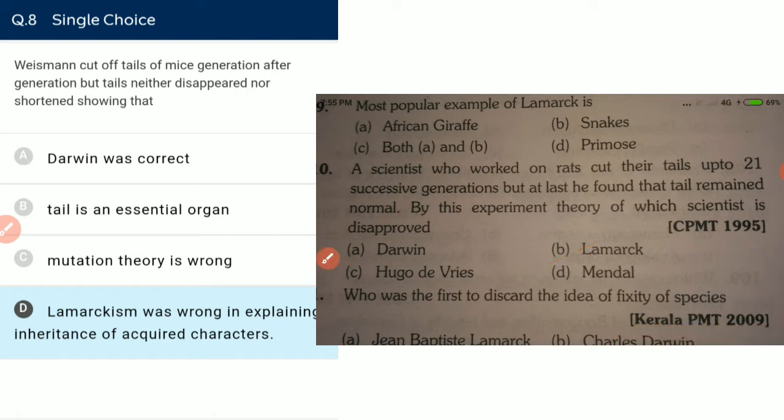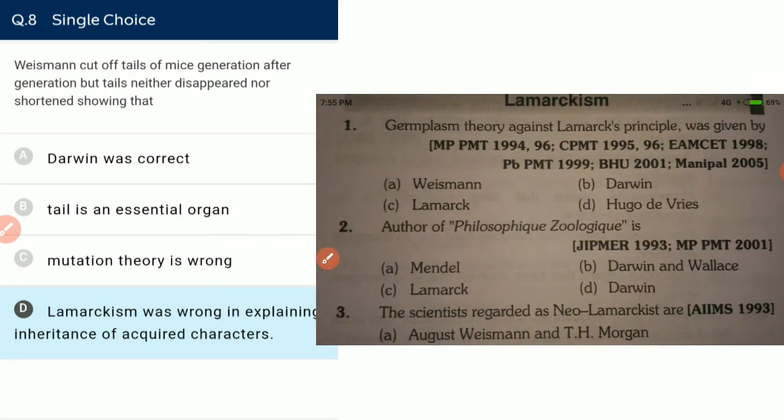So let's talk about another question. Germplasm theory against Lamarckism was given by August Weismann. August Weismann's theory is known as the continuity of germplasm, which disproves the theory of Lamarck. And an important question: the author of Philosophia Zoologique is Lamarck. Lamarck's book, Philosophia Zoologique.